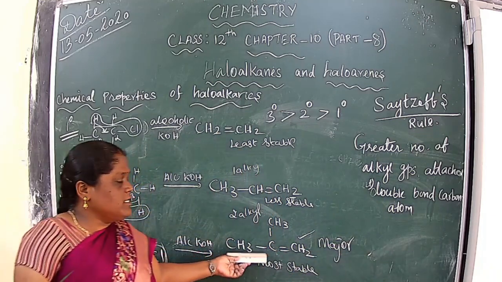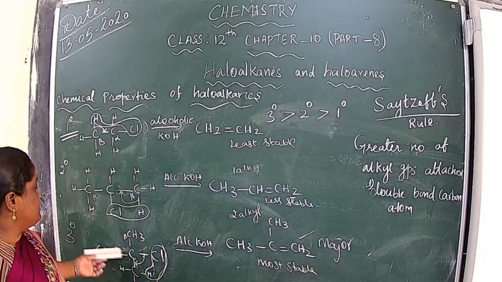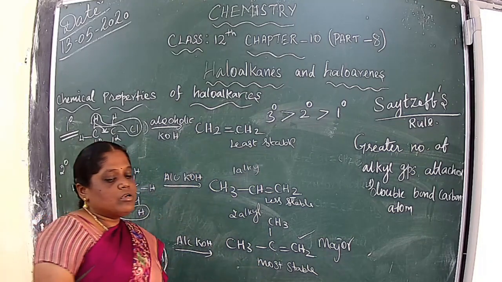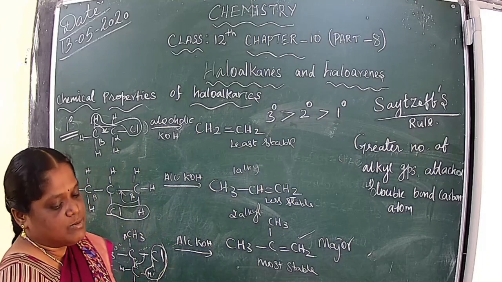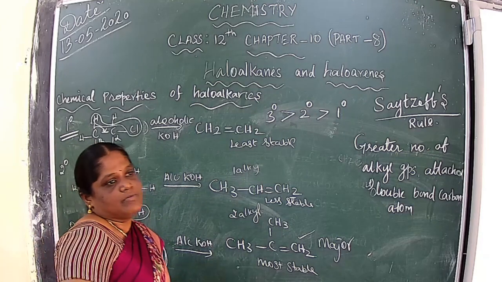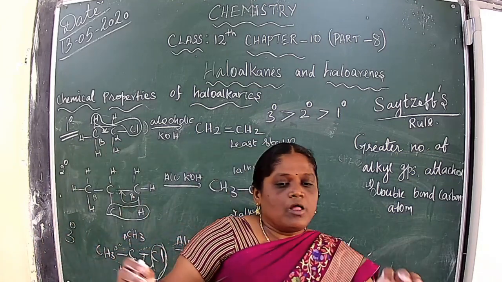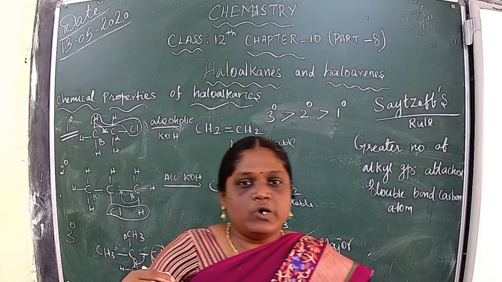This is the major product, and the tertiary is more stable, the more substituted alkene. Understood? I hope you understood.